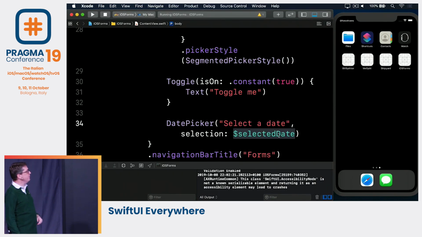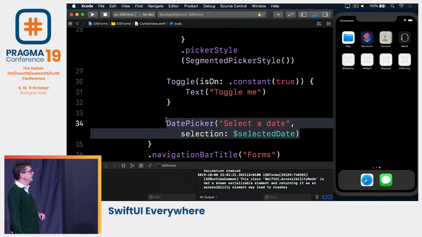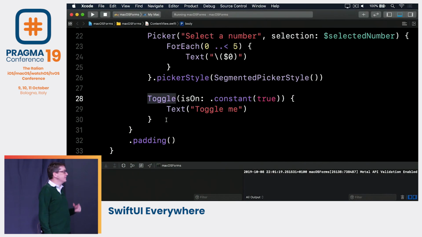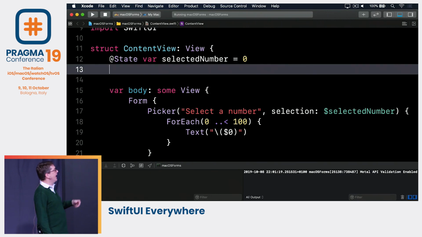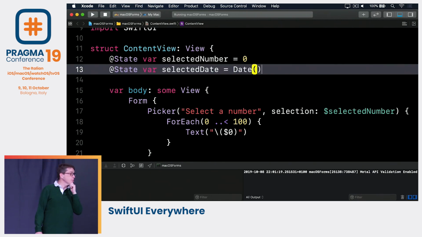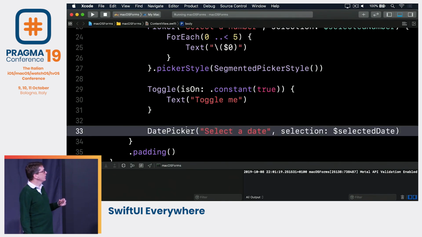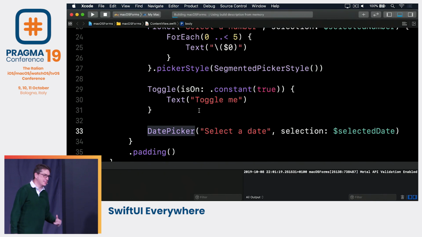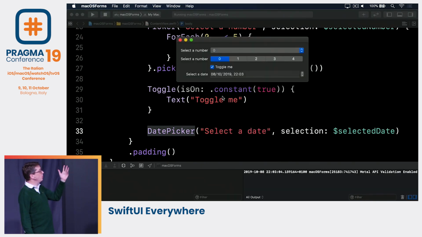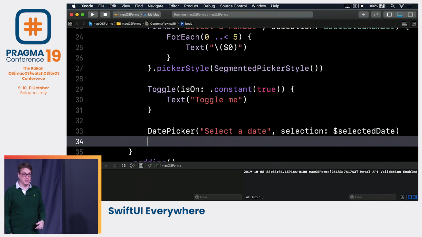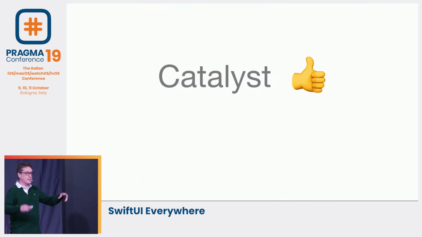If we go back to our code again, just take out that date picker and swipe across to macOS and see how macOS does it. I'll get the same property, of course. @State var selectedDate equals current date. And then paste in the same code below at the end of our form. Now we have the macOS AppKit version of the date picker, which by default looks like this. You just type values directly into there. I want to have the 4th of the 1st in whatever year you like. So it's much, much faster for users to work with. And actually macOS has an even better date picker option. It's not available on other platforms, sadly. It's macOS only, which is a graphical one.